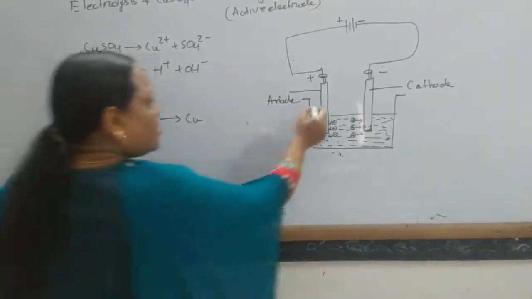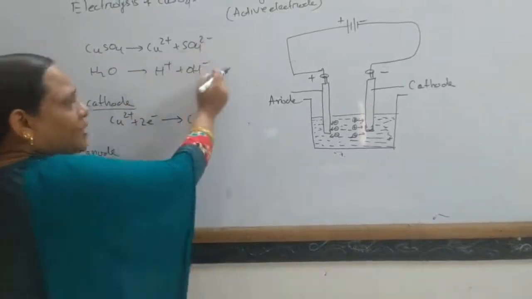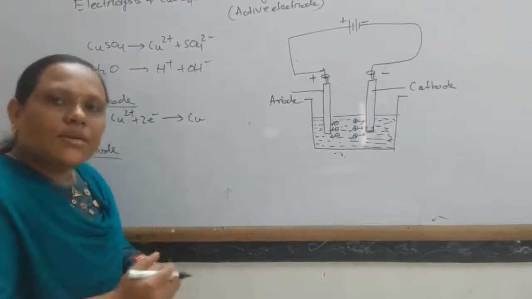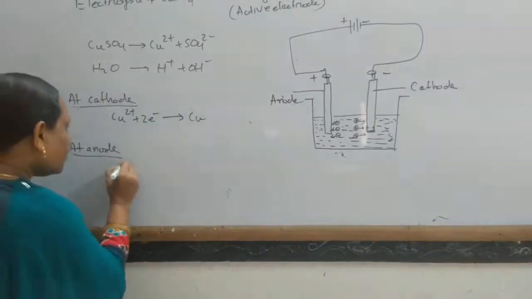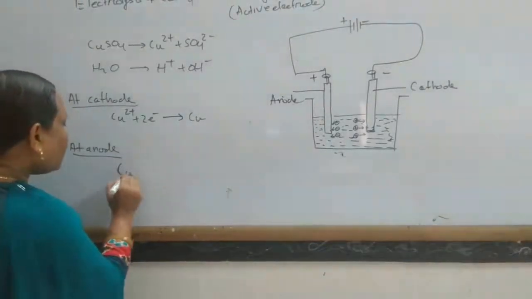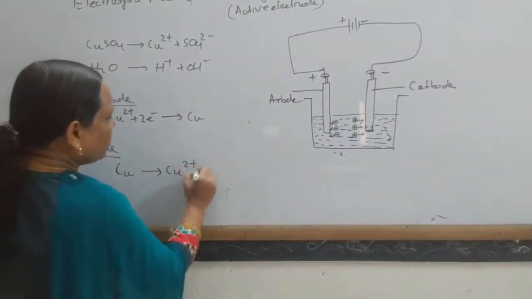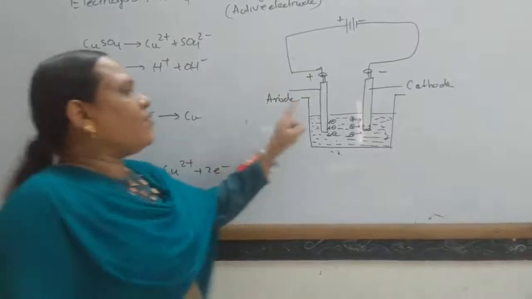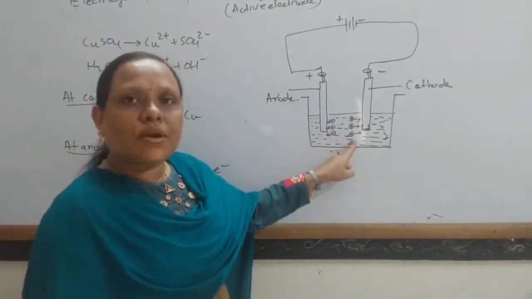Oxidation of copper means copper loses electrons. Instead of sulfate and hydroxide, if an active electrode is used, then the active electrode loses its electrons. Cu gives rise to Cu2+ plus 2 electrons. The same amount of copper goes into solution and forms the electrolyte.